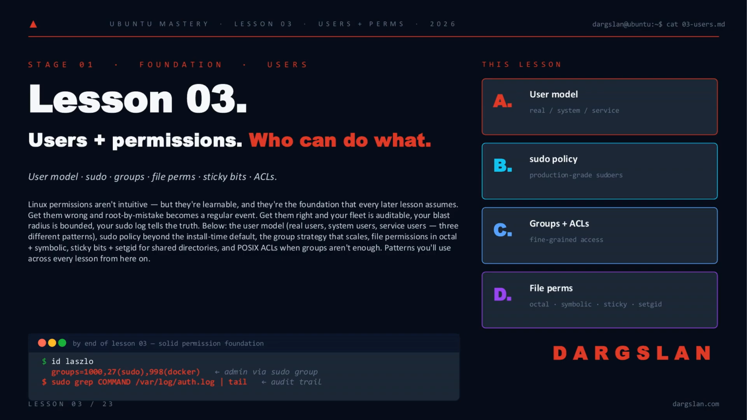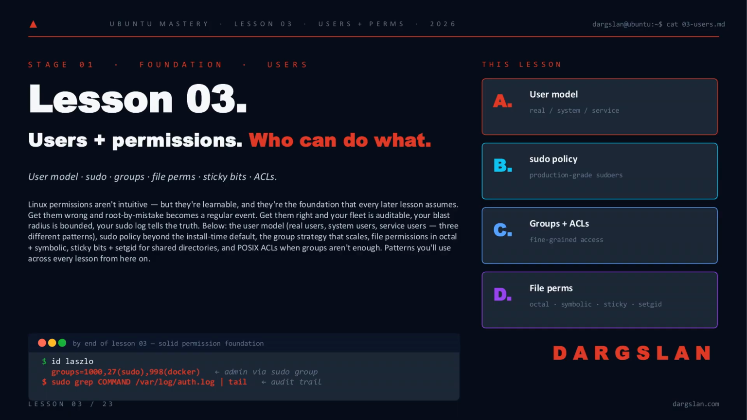Welcome to Lesson 03 of Ubuntu Mastery, the one where we stop guessing and start owning who can do what on the box. Permissions aren't intuitive, but they're learnable, and every lesson after this one assumes you've got them down. We'll walk the user model, harden sudo beyond the install-time default, scale with groups, decode file permissions in octal and symbolic, and reach for POSIX ACLs when groups run out of road.